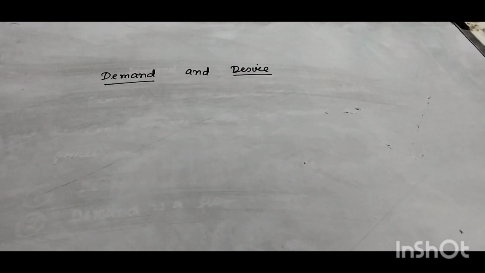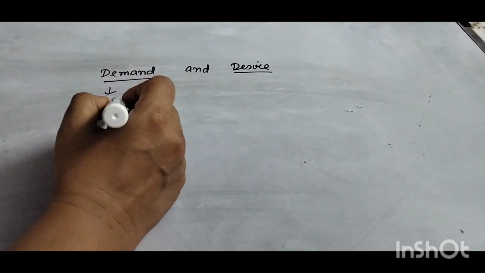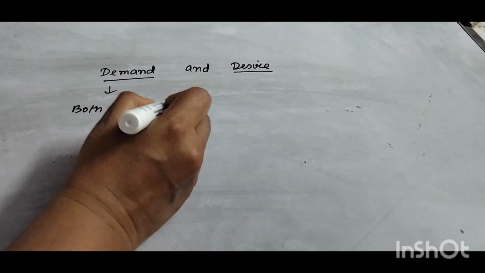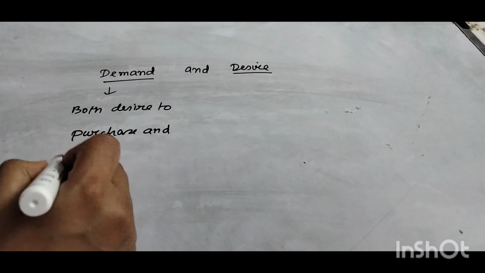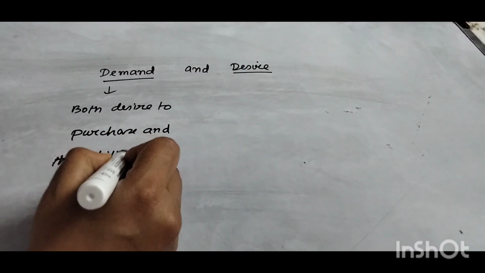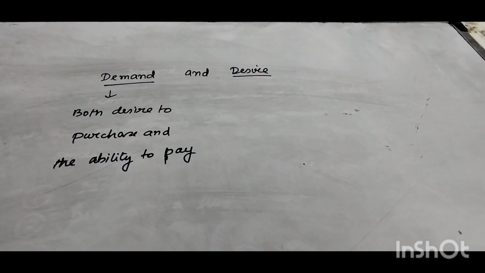We'll discuss what demand is and what desire is. This is a very important one: what is the difference between demand and desire? Demand refers to both the desire to purchase and the ability to pay. That means you have the desire to purchase and you are able to purchase that good. That is called demand.